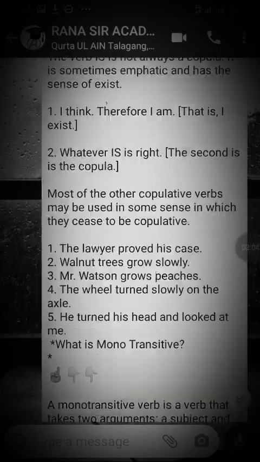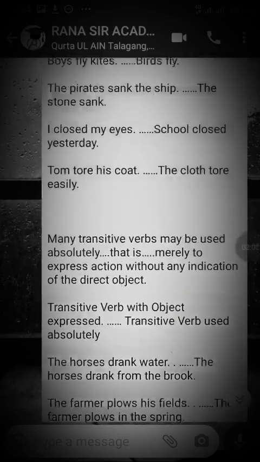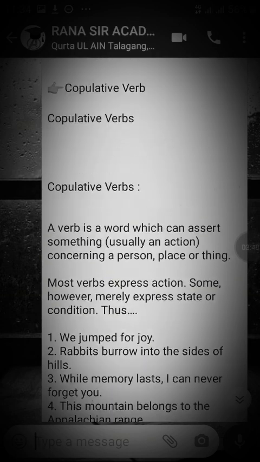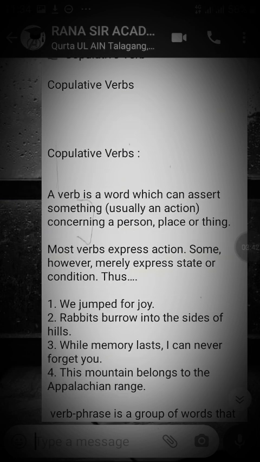Let's see further. Here are some examples I want to show you. Basically, a verb shows action. There are many kinds of verbs: monotransitive verbs, intransitive verbs, ditransitive verbs. Monotransitive verbs are verbs that require only one object. There is no need for an indirect object; you need just one object. And when we have two objects of a verb, a direct and an indirect object, that will be a ditransitive verb.